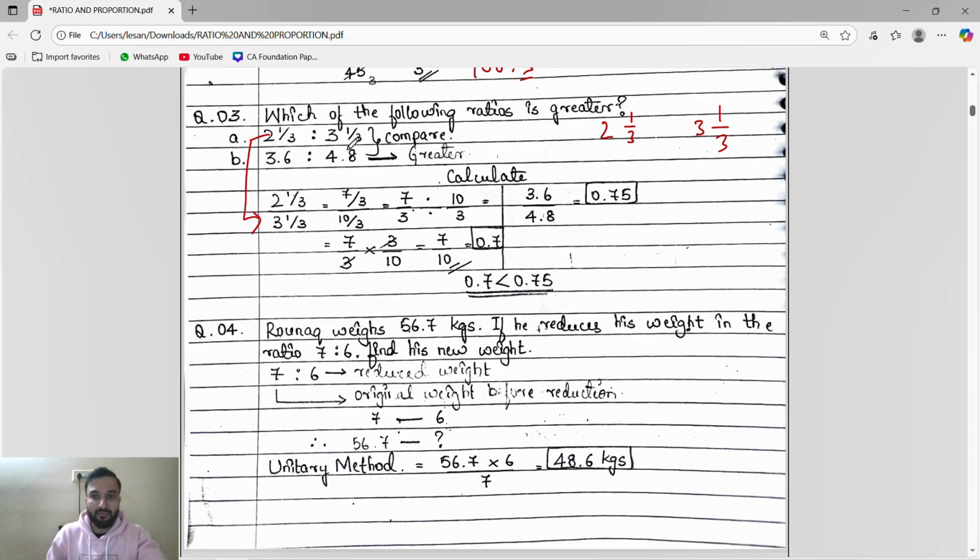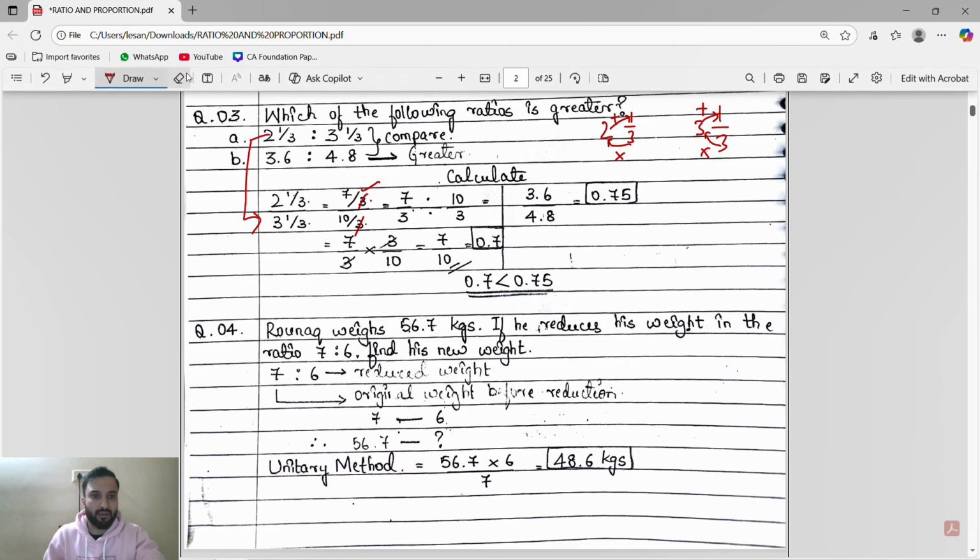Mixed means, first of all, we'll write it into normal form. The denominator will remain the same. For the numerator, what we will do? We will multiply this 3 by 2 is 6, whatever we get, we will add 1, 6 plus 1 is 7. It will become 7 by 3. We will do this also: 3 3s are 9 plus 1 is 10, 10 by 3.